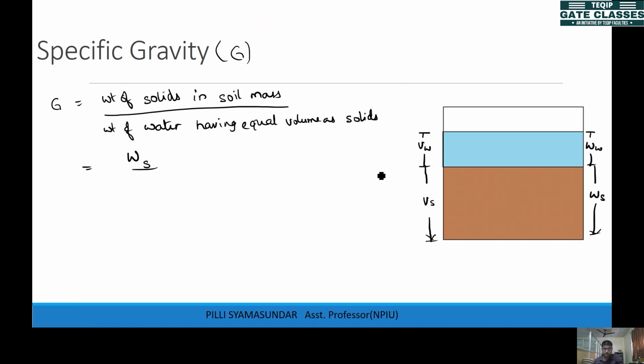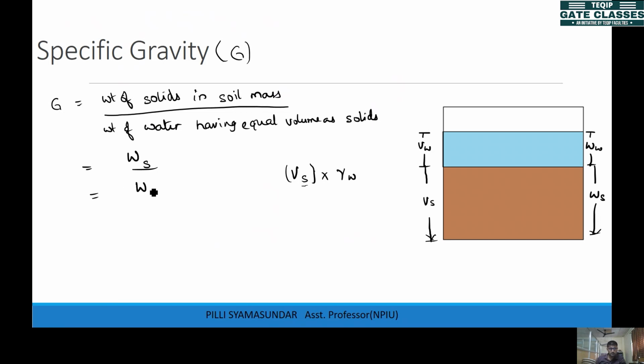The volume of solids is Vs. So water having the same volume Vs is how much? If the water occupies the same volume, that will be the volume of water, and if you multiply this with the unit weight of water, that will give you the weight of water having equal volume as the solids.